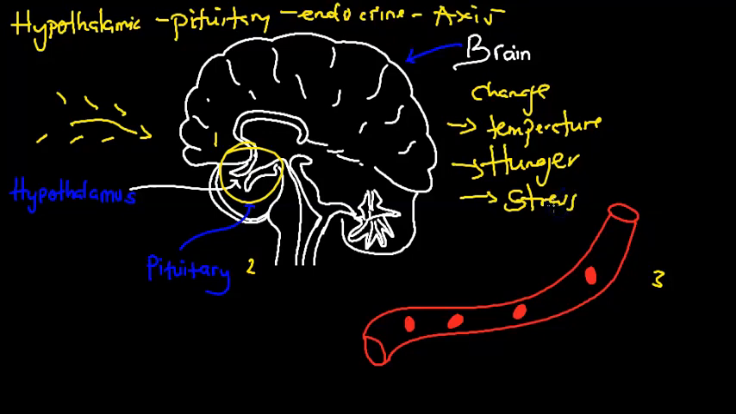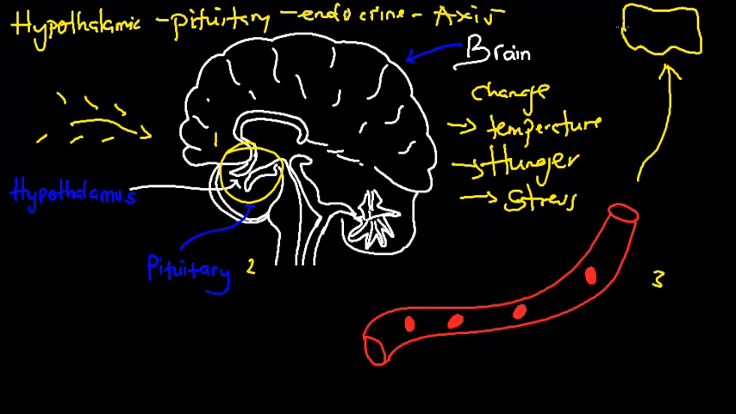And remember, whatever is being produced from the pituitary and the hypothalamus, when it moves into our blood vessels, the next thing it will enter is our cells. And what happens when it gets into the cells? It delivers a message and tells the cell what to do.